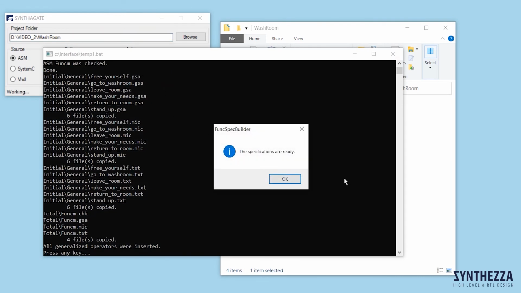And immediately I get the message the specifications are ready. The design is so simple that Syntagate didn't ask me about the length of any signals. It is clear why. This design is a controller without any components of data path, no flip-flops, register, memory. Syntagate has put the functional specification in folder spec.